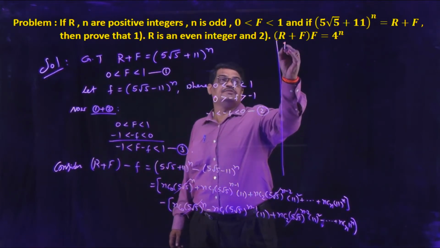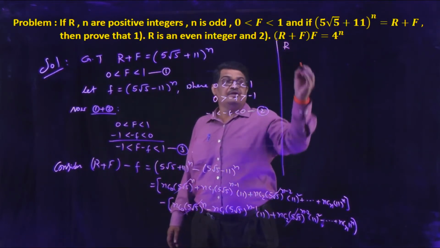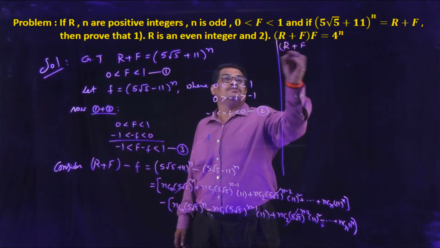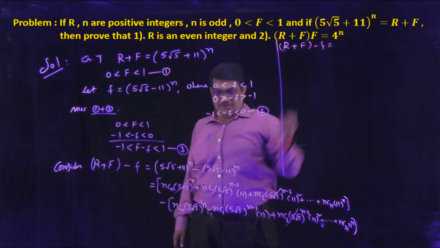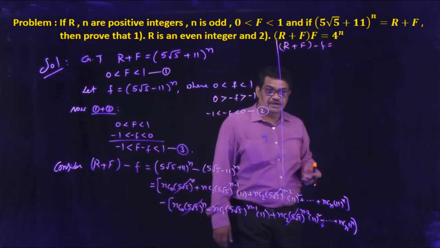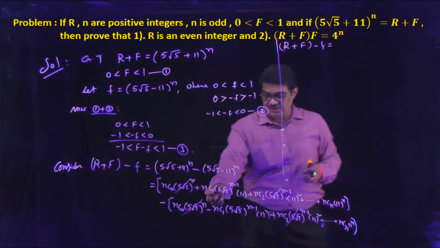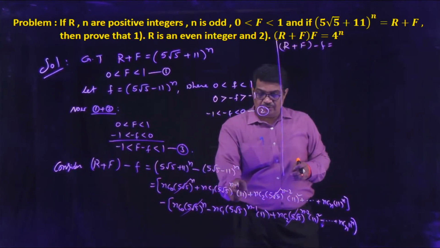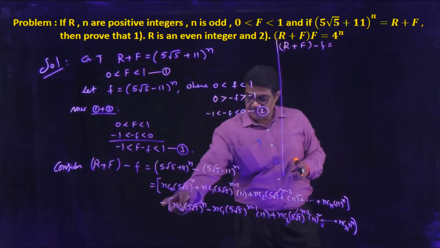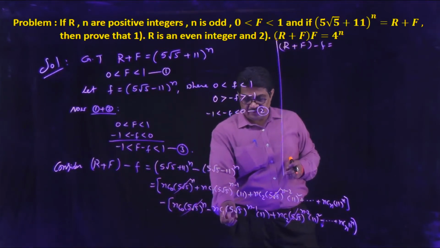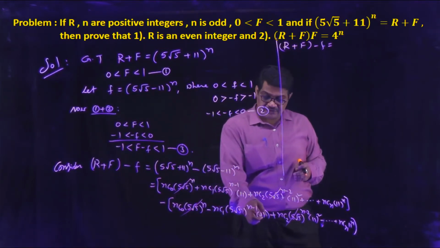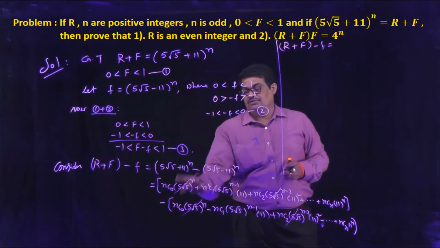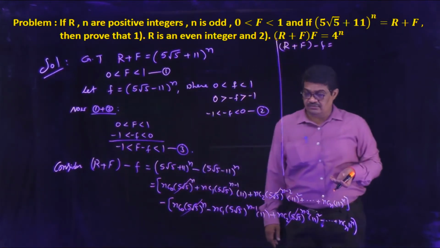R + F − f is equal to, what are the remaining terms? That is nC1 (5√5)^(n−1) × 11, minus of minus, plus nC1 (5√5)^(n−1) × 11. These two are same terms, that is 2 times the term.